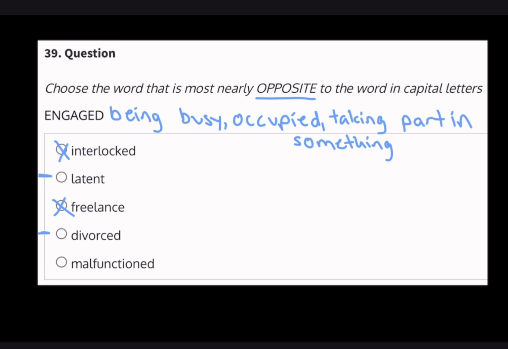And lastly, we have malfunctioned, which means something that fails to function properly. Something engaged can either function properly or improperly. So these are not true opposites, and we're going to eliminate this answer choice. Now, when we think about latent versus divorced, latent is a better opposite for engaged. And of course, we're always looking for the most complete answer here. So latent is going to be the answer choice for this question.